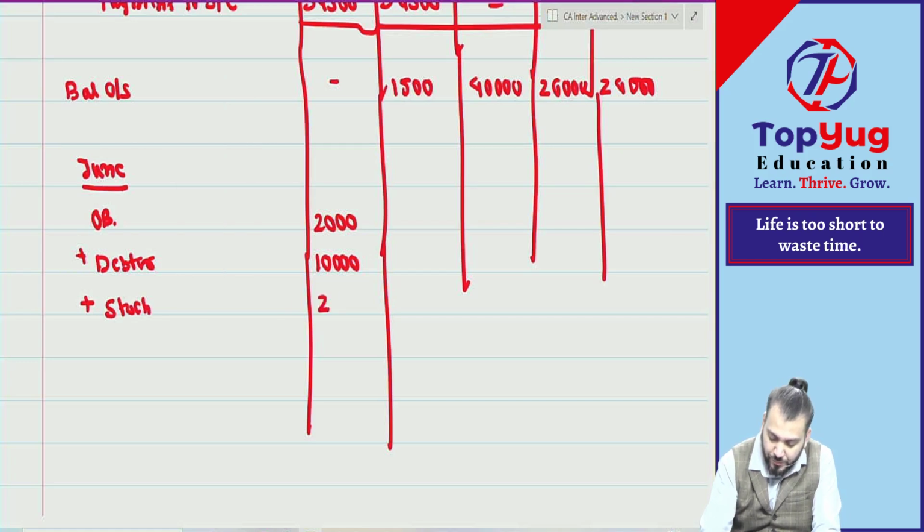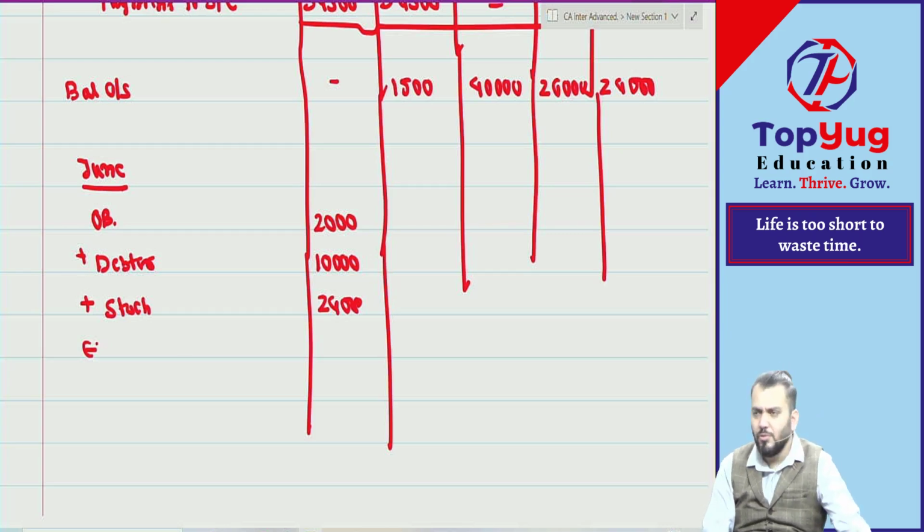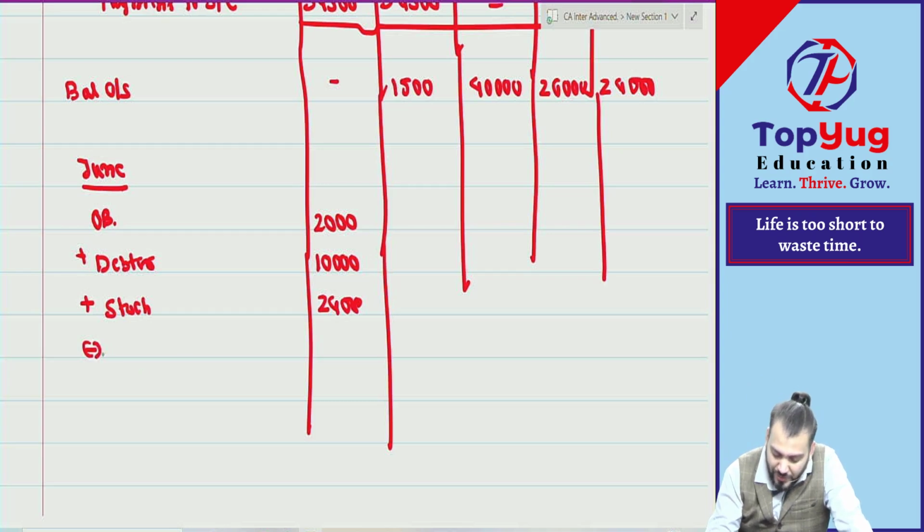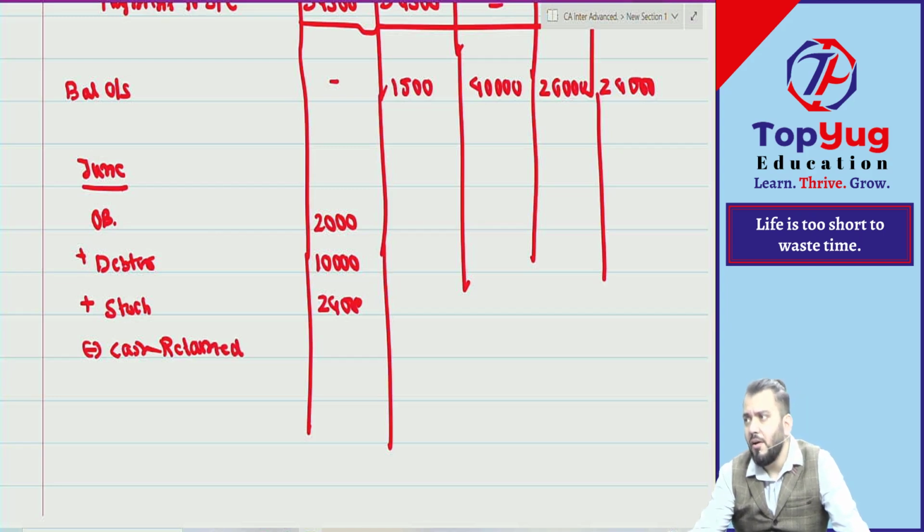Stock is what? Then minus what? Any? No liquidation expense? Nothing? But the cash retained how much? Cash retained is 2000 or 1000? Huh? हाँ, so cash retained will be how much?